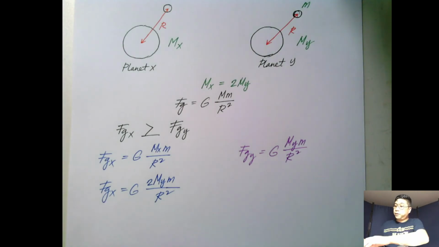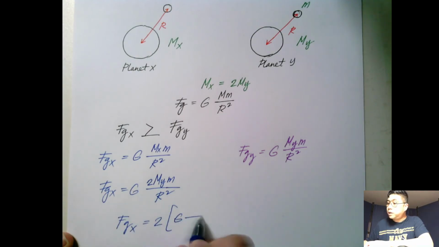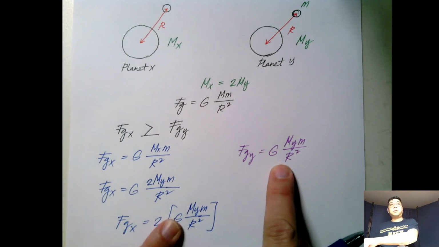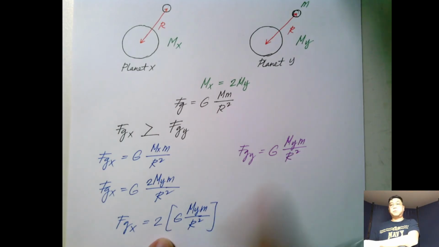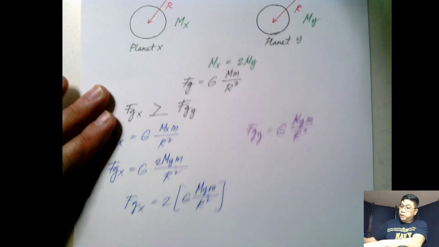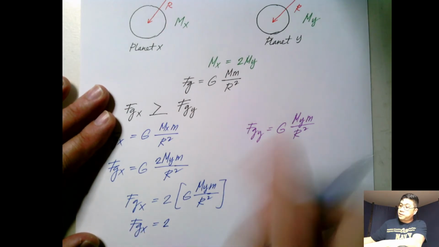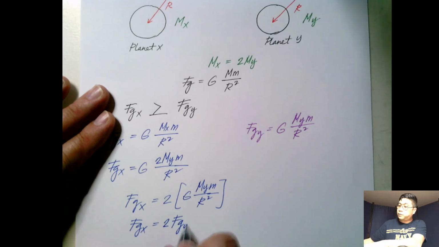Simplifying it further, Fg of X is equivalent to 2 times G. Let's pull out that number 2, and that will give us G m of Y times m over r squared. But we all know that G m of y m over r squared is the same as Fg of y. So this proves that Fg of x is simply equivalent to twice whatever the value of your Fg of y.